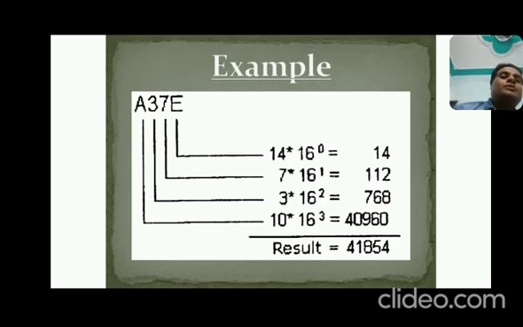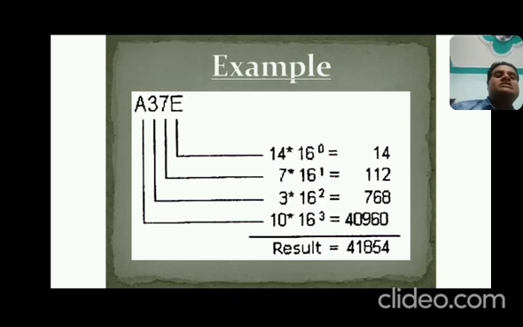A37E, yeah, this is an example of hexadecimal, because E comes under 0 to F, 0 to 9 and A to F. And 7, 3, and A also come under 0 to 9 or A to F. So now how will we convert? Take bit 0. Bit 0 is E. That is E into 16 to the power 0, where E has the value 14 in hexadecimal. Dear student, you have to learn what the values of E, A, B, C are in hexadecimal. You should know this before calculating this example. So 14 is the value of E. 14 into 16 to the power 0 is equal to 14.